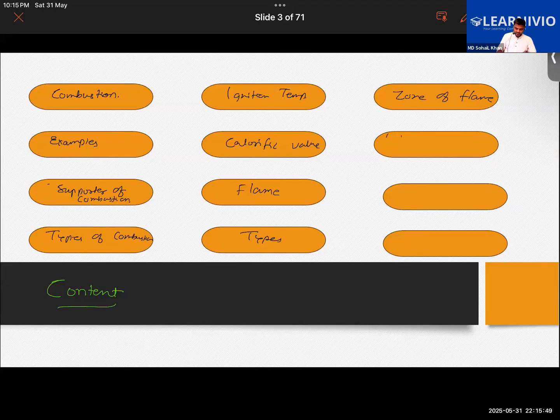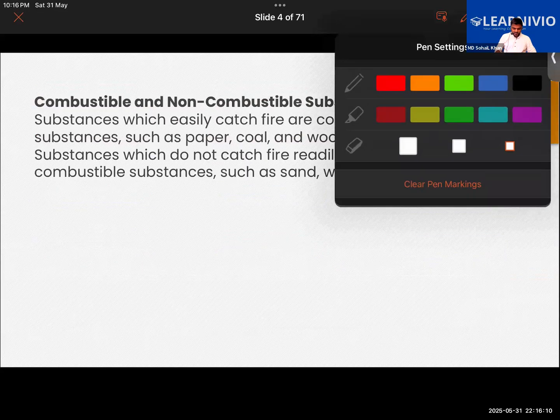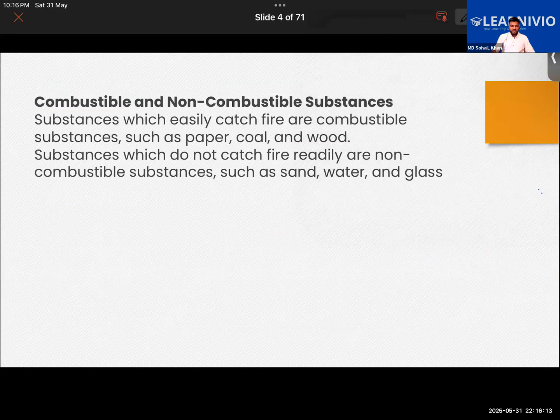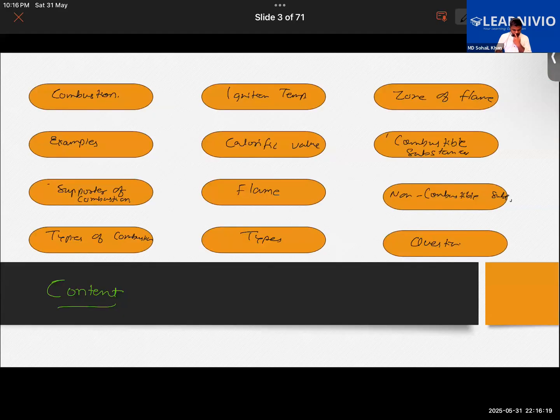Also, there are some other topics which I haven't written over here. Let me write it. Like we'll be learning about combustible substances, non-combustible substances, etc. And at the end, we'll be doing some questions. So let us start with the very first topic, combustible and non-combustible substances. Okay, hold on. We'll be getting back to that.